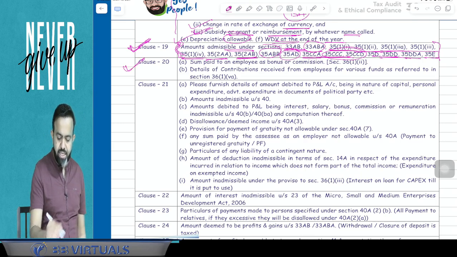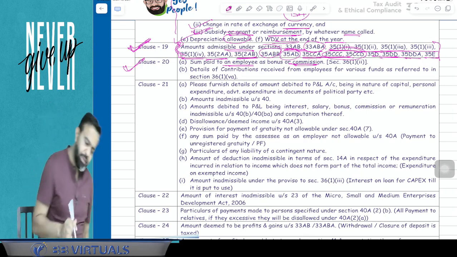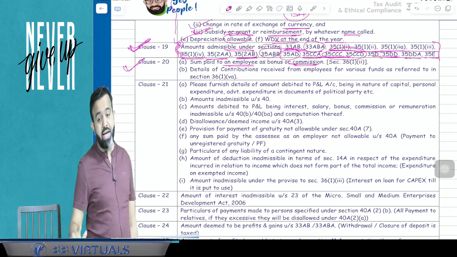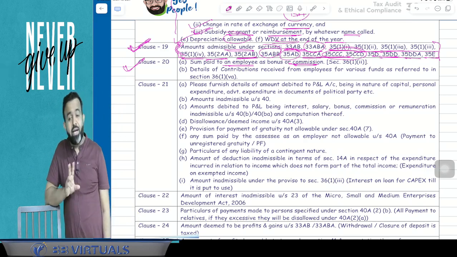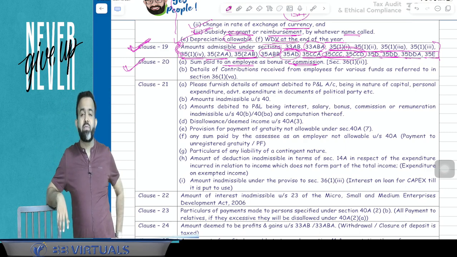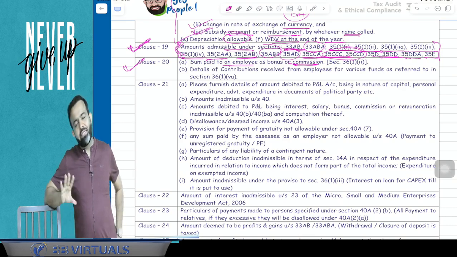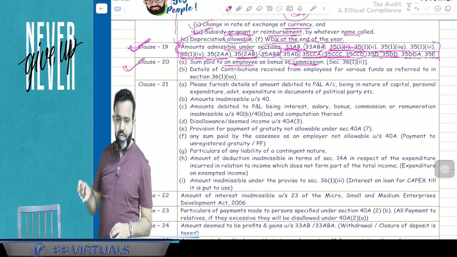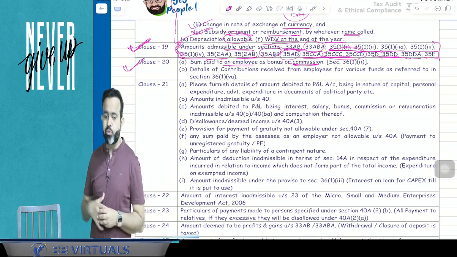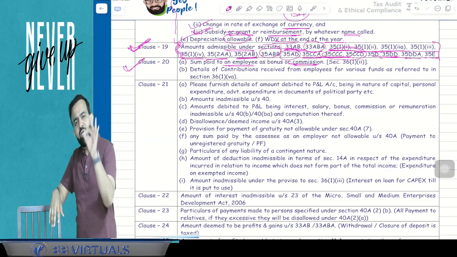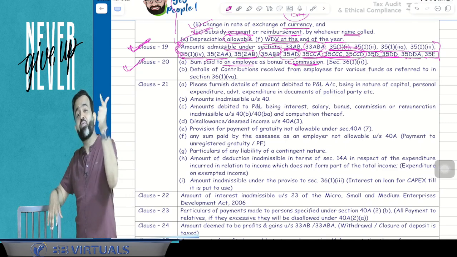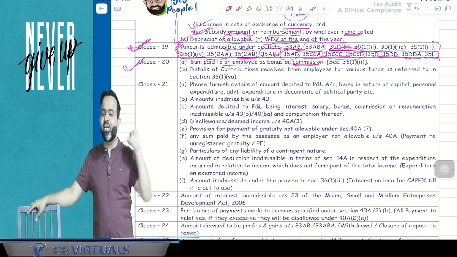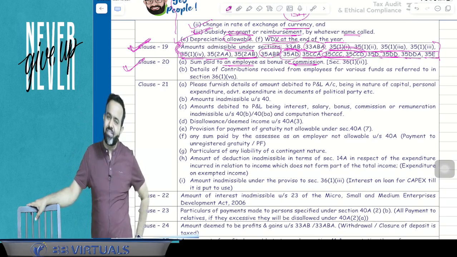Now guys, clause number 20 is related to the sum paid to employee as a bonus and commission. Guys, you know that if any bonus and commission is paid to the employee, then it has to be reported in the clause number 20. And along with that, if you remember, we have discussed section 36 subsection 1, clause 5A. That clause says that if any amount is received by employer from employee as a PF contribution or as a ESI contribution or any fund contribution, then it has to be deposited in that fund up to the due date of that fund. Otherwise, it will be treated as income of the employer. So that has to be reported in the clause number 20.